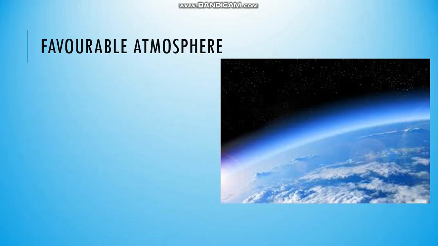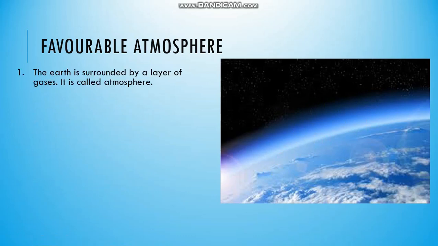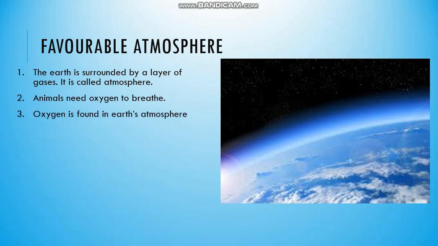Then the third condition is a favorable atmosphere. See this image. You can see the boundary of Earth and some lightened, shaded part. This one. This is above Earth's surface, and this is actually a mixture of gases called atmosphere. The Earth is surrounded by a layer of gases. It is called atmosphere. Animals need oxygen to breathe, and plants need carbon dioxide. The oxygen and carbon dioxide both are necessary for life.